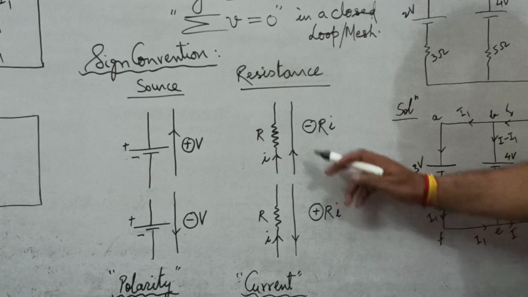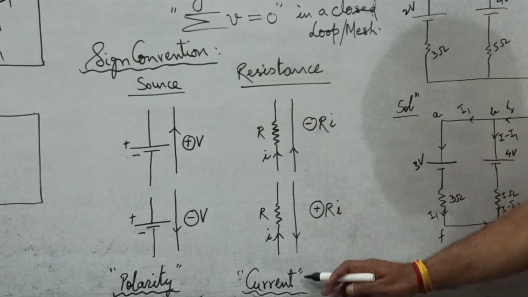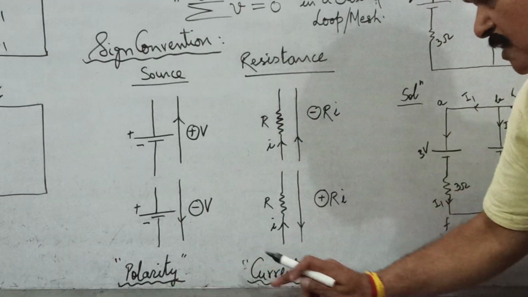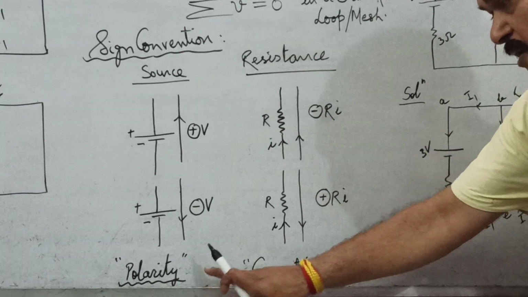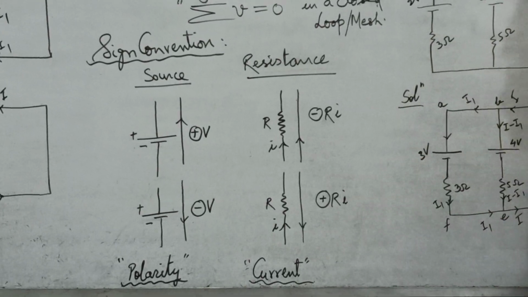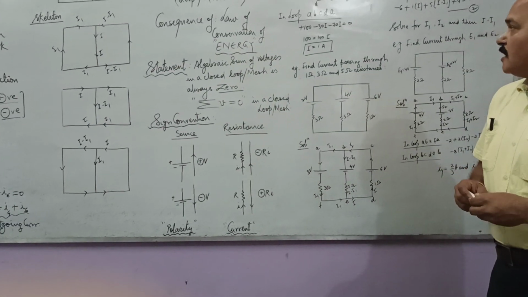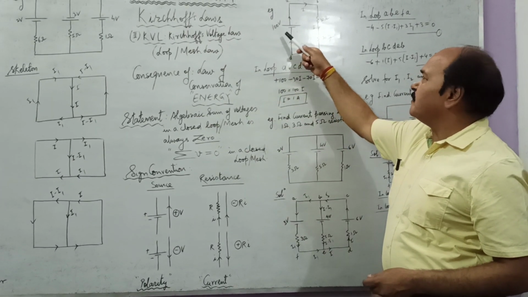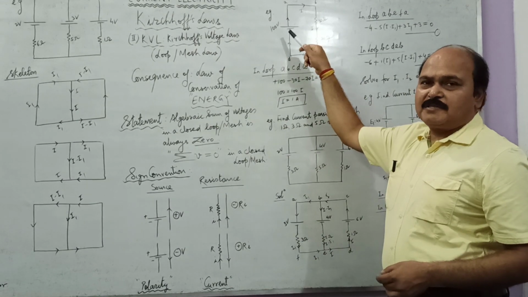Well, remember, while passing through resistance, we only look at the direction of current. So direction of current is not looked at here, it is looked at here. Here we look at polarity, here we look at current. So let us straightaway apply this rule in one of the simplest of simple circuits.